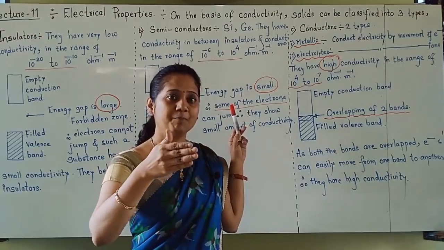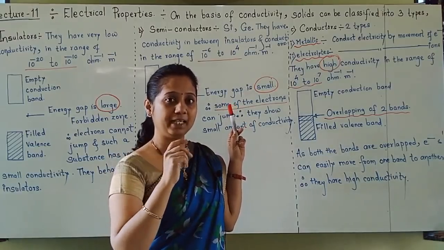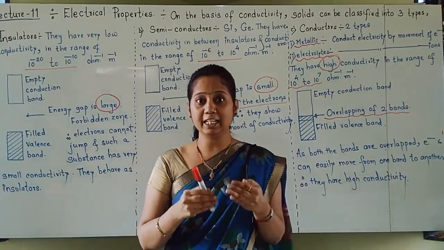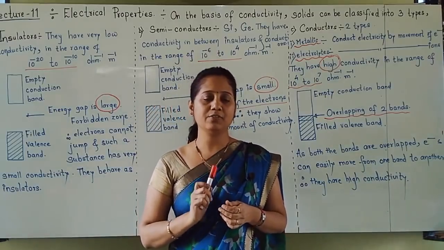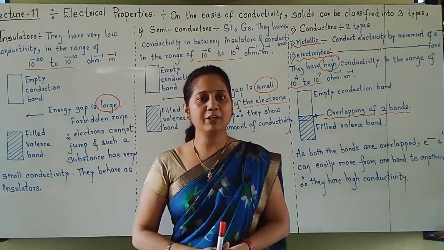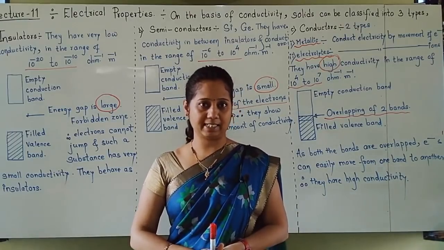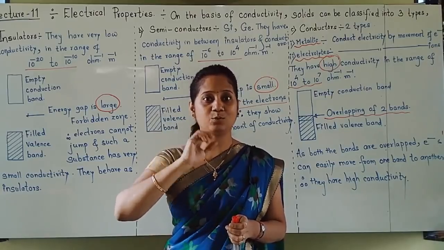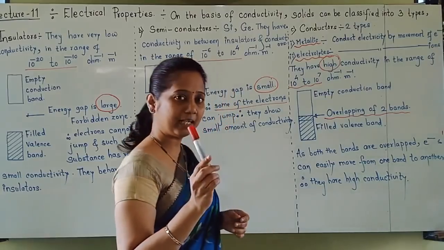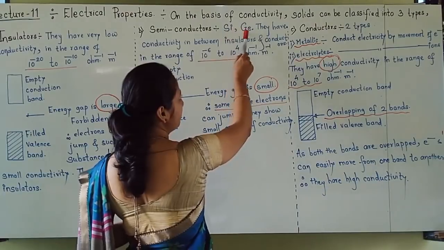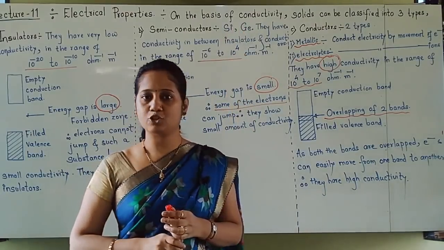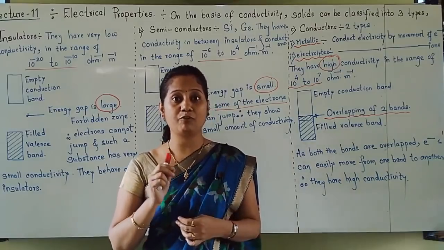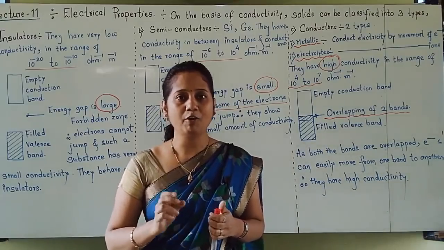So further we'll see how to increase the conductivity of semiconductors. How can we increase the conductivity of semiconductors? This is done by adding impurities to the semiconductors. The best examples of semiconductors, always remember students, are silicon and germanium. You will know that silicon and germanium both belong to the 14th group, p block of the periodic table.